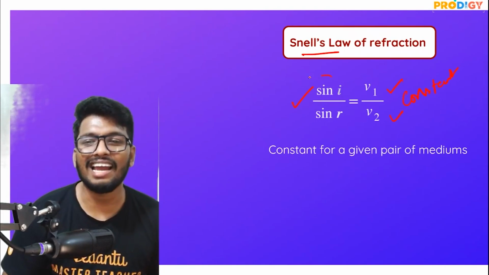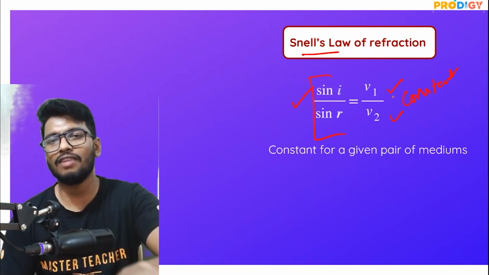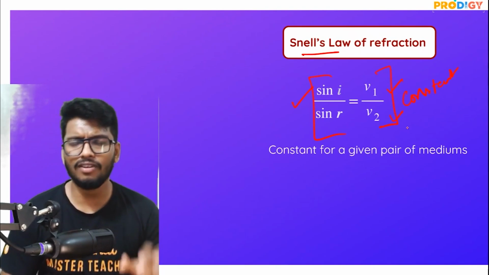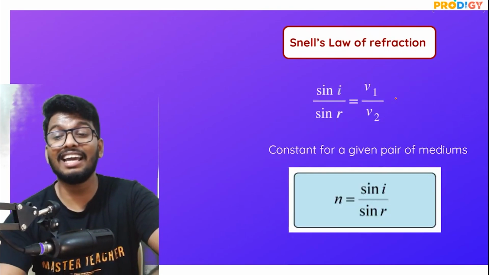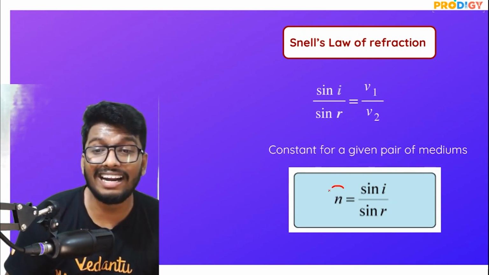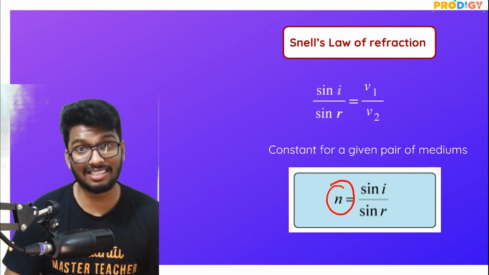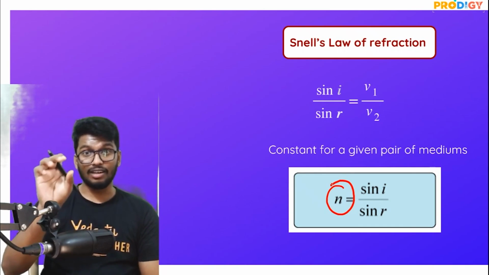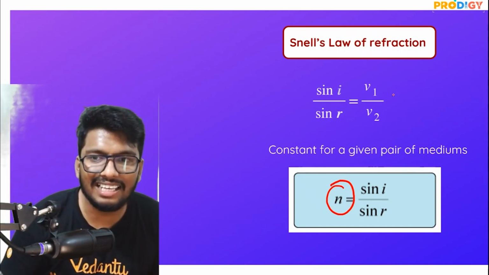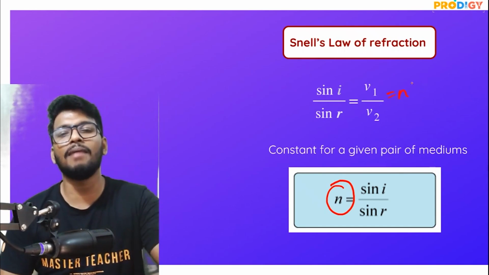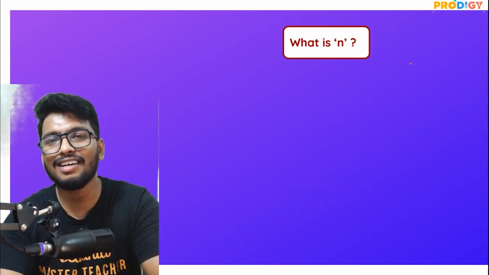All right. So sine i divided by sine r is equal to velocity of light in the first medium divided by the velocity of light in the second medium, which is nothing but a constant. And this constant is what is called as your refractive index. That constant value that you get, the speed of light in one medium divided by the speed of light in the other medium, that is equal to n, which is nothing but the refractive index of a medium.